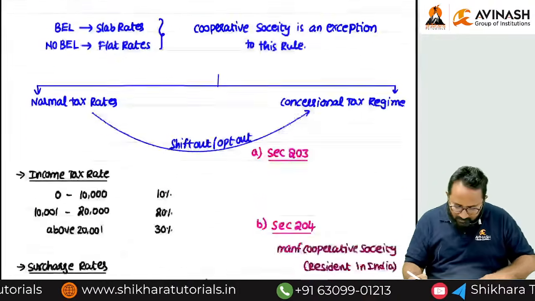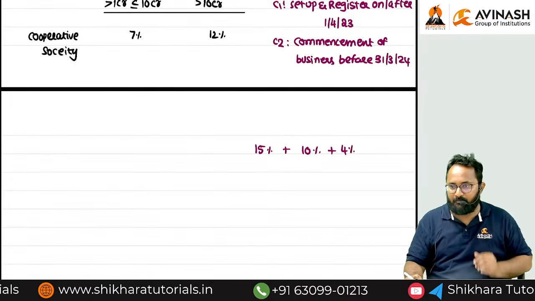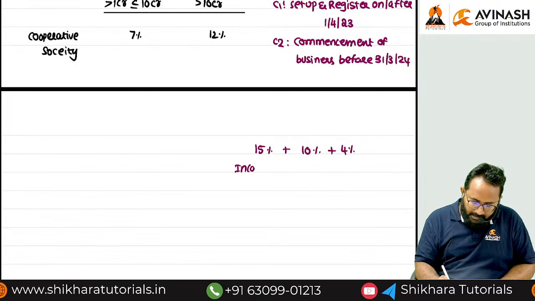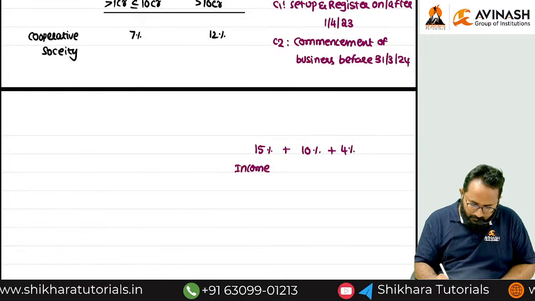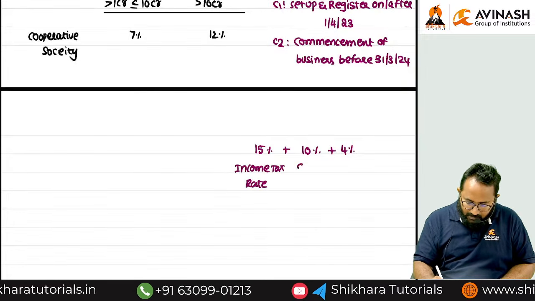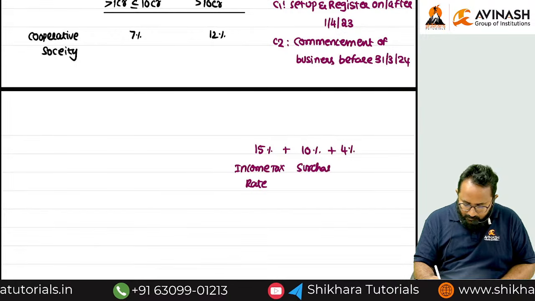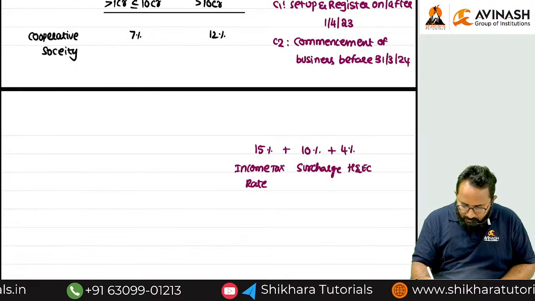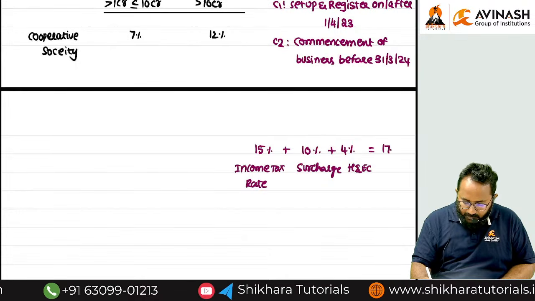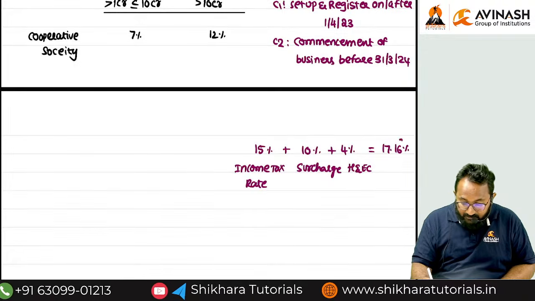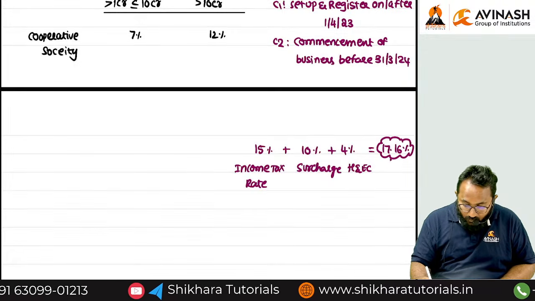That is what we are maintaining here also. 15% is the income tax rate, this is the surcharge, and this is the health and education cess. Effective, don't calculate again and again. Remember this effective rate: 17.16.